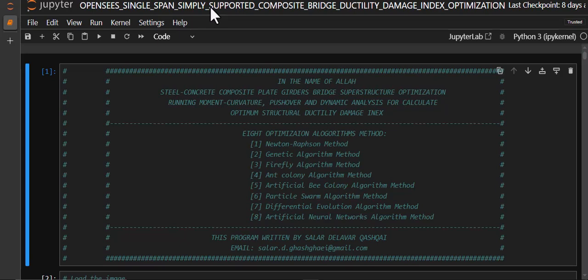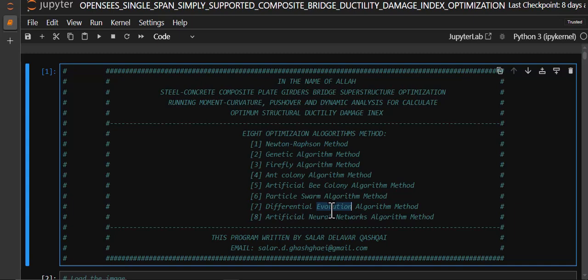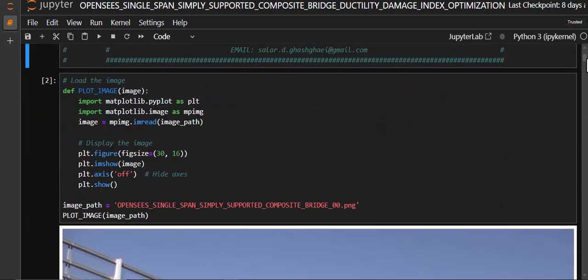The second is the genetic algorithm, Firefly algorithm, ant colony algorithm, artificial bee colony algorithm, particle swarm algorithm, differential evolution algorithm, and at the end the artificial neural network algorithm. So let's see the codes of the algorithm methods.